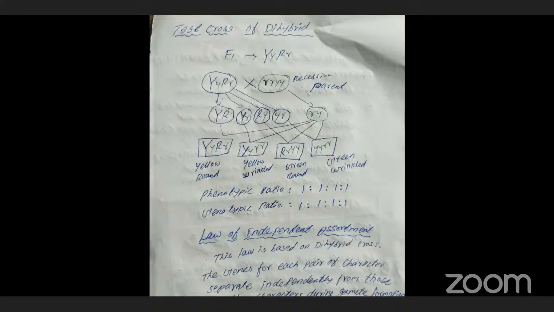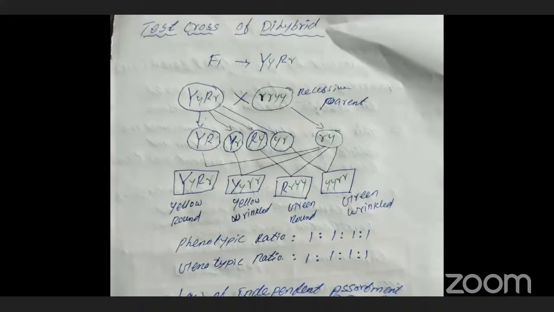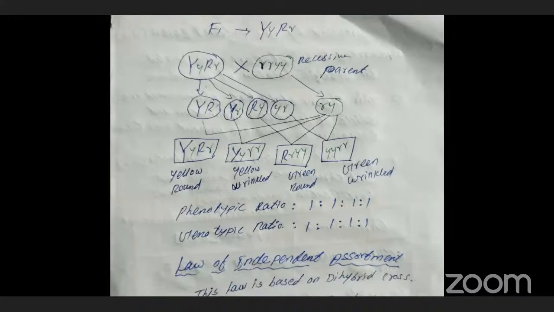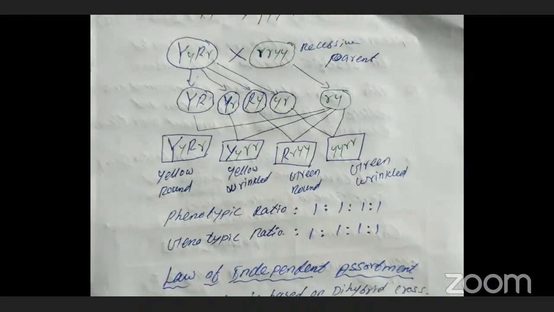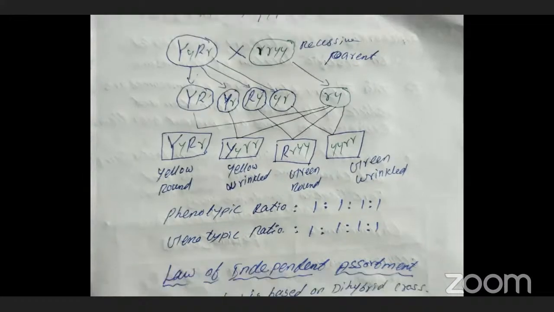Clear? Test cross means we take one progeny of the F1 generation, which is crossed with the recessive parent of dihybrid, the recessive parental one. So the F1 generation progeny is crossed with the recessive parent in dihybrid, which is called a test cross of dihybrid. As usual, the process will start. First, the gametes will be segregated.